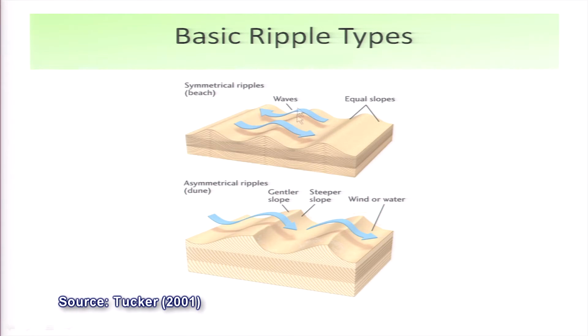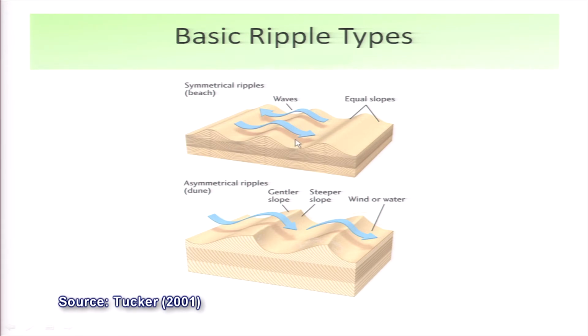There are two types of ripples which you find, which you call symmetrical ripple and asymmetrical ripple. Now, what is symmetry and asymmetry? Symmetrical ripple is that if you divide the ripple from the middle or put a perpendicular to it, both the limbs, this is called one limb, the other limb, both are of the same angle.